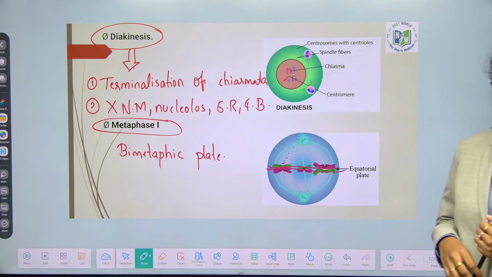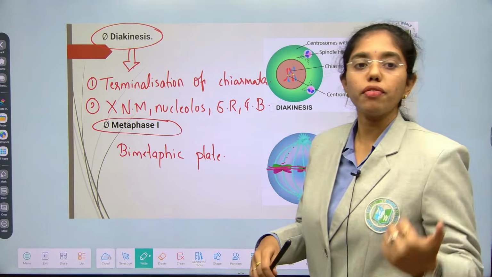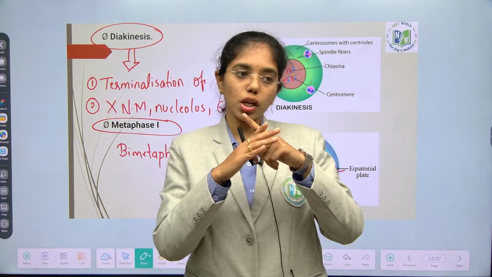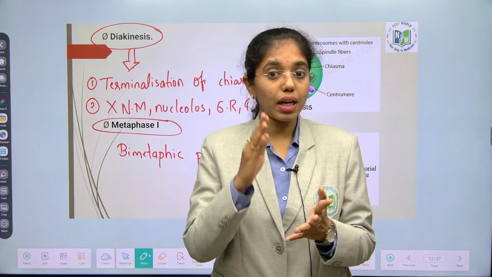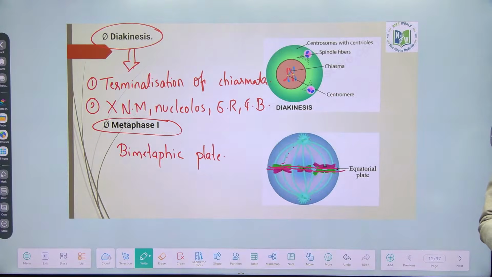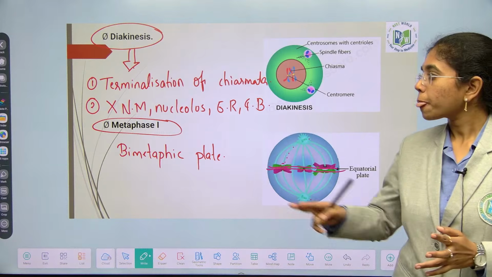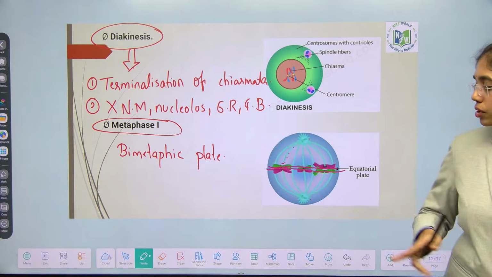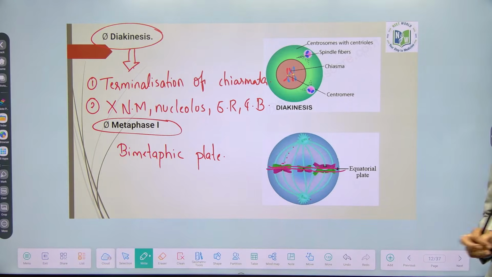Next is diakinesis. Terminalization of chiasmata means X-shaped structures will not be formed. Terminalization of chiasmata and disappearance of nuclear membrane, nucleolus, endoplasmic reticulum and Golgi bodies. Metaphase 1, occurrence of bimetaphasic plate.